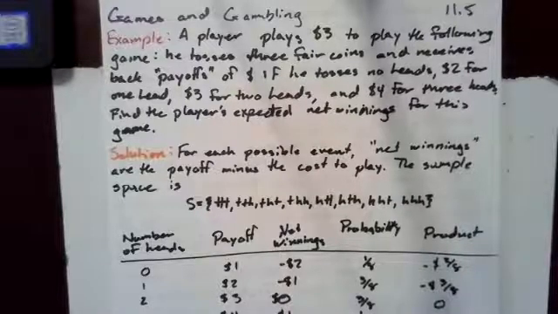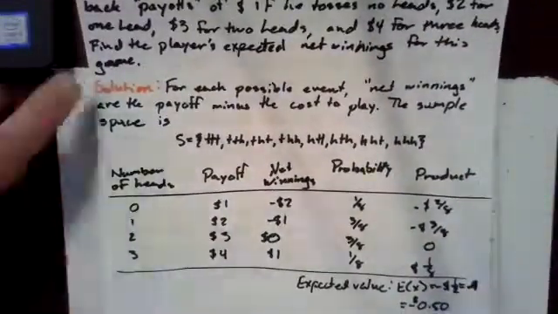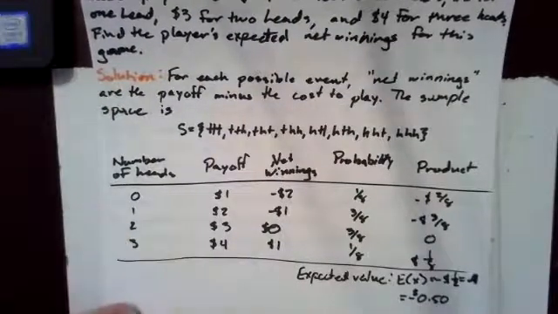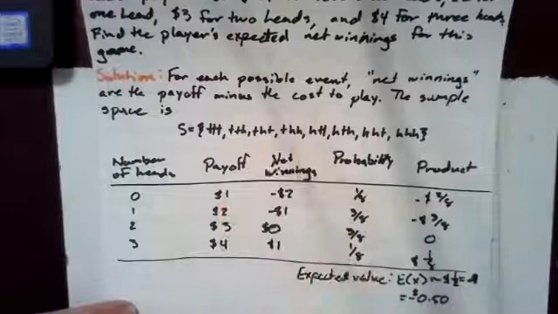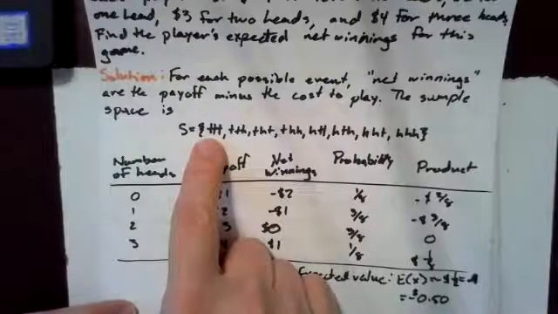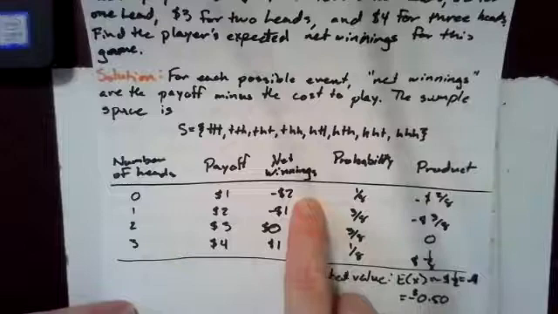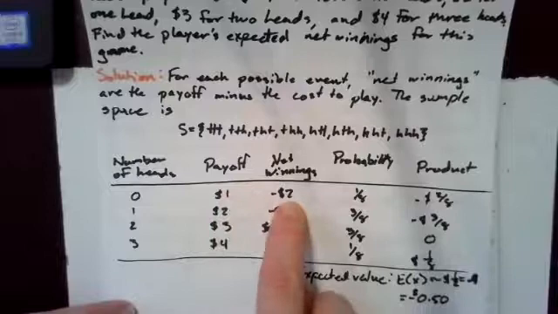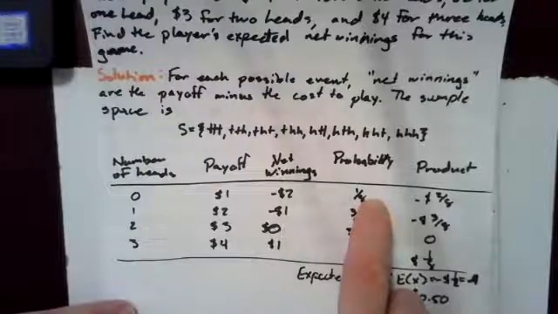The solution is, for each possible event, net winnings are the payoff minus the cost to play. The sample space is tails, tails, tails; tails, tails, heads; tails, heads, tails; and so on. So we determine very quickly that there is one case where all are tails, with 0 heads. The payoff will be $1, so the net winnings are negative $2. That's the payoff minus the $3 that the player paid to play. And the probability is 1/8.